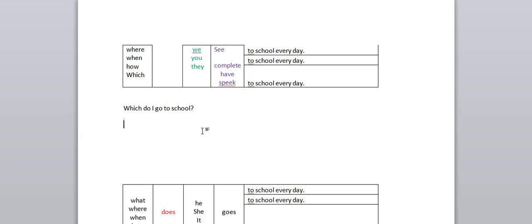Take any verbs and practice on your own. Take it as homework and complete different tenses with different verbs with all these persons by using question words like this.